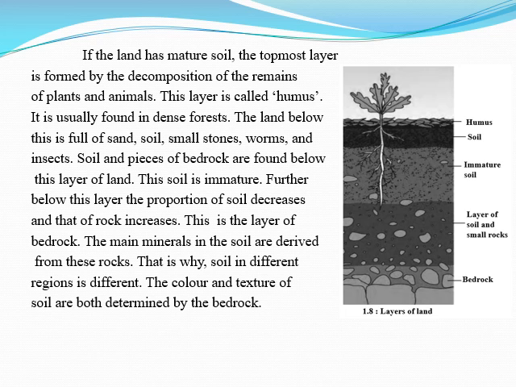Students, now I am going to explain the various layers of land. Just observe the figure carefully. If the land has mature soil, the topmost layer is formed by the decomposition of remains of plants and animals. This layer is called humus. That is, humus is the first and the topmost layer of the land. It is usually found in dense forest. The land below this is full of sand, soil, small stones, worms and insects. Soil and pieces of bedrock are found below this layer of land. This soil is immature soil, that is the second layer of the land.